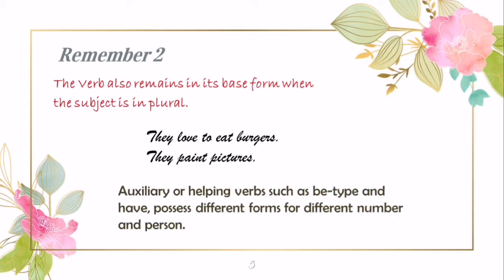Auxiliary or helping verbs such as be types, what are be types? Is, am, are, was, were, and have, that is has, have, had, possess different forms for different number and person.